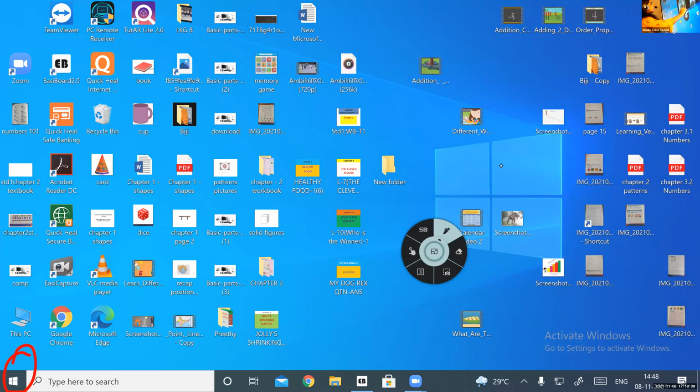Where is the start button present? On which part of the desktop? Where is the start button present? Left side of the taskbar. At the left end of the taskbar. Okay.